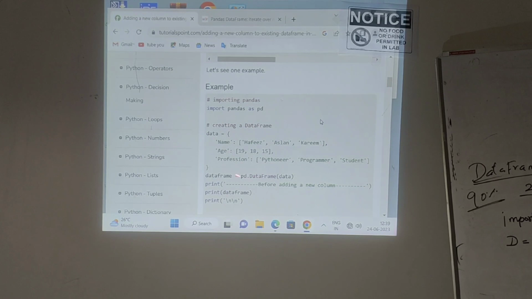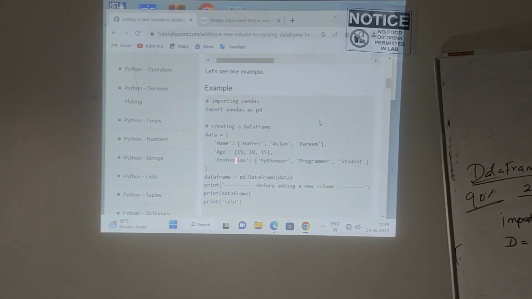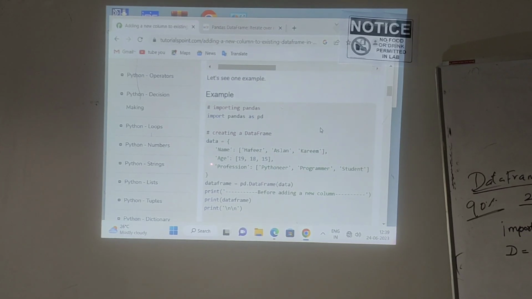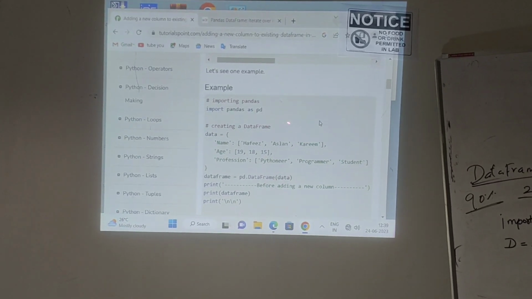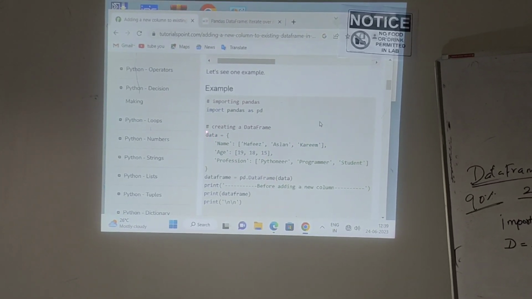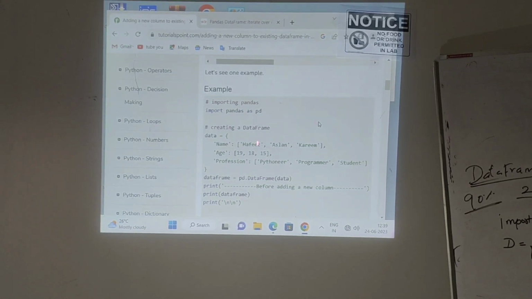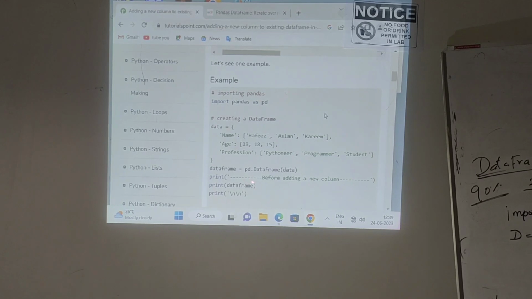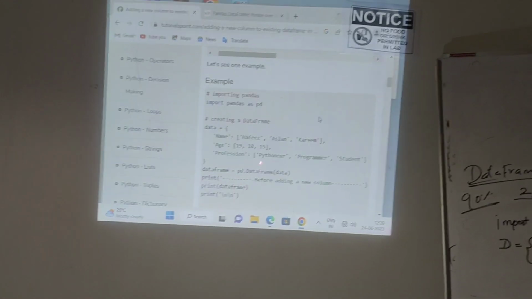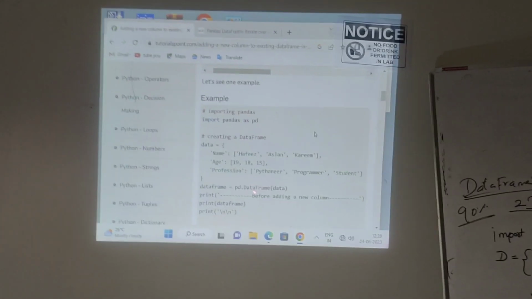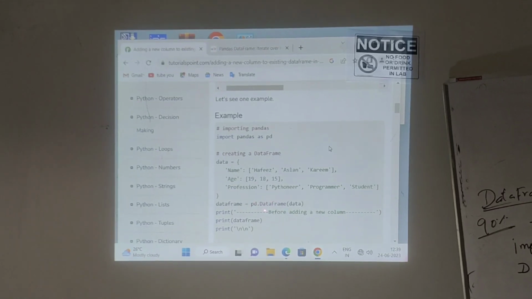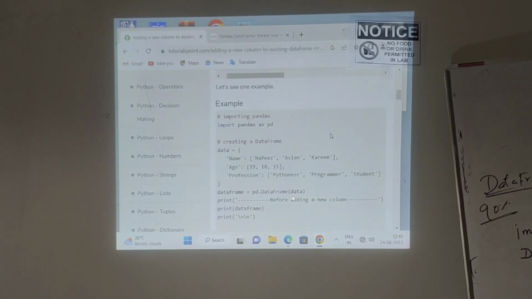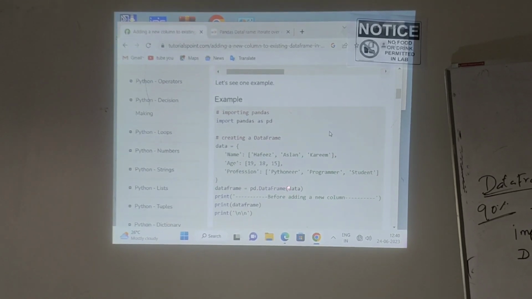Understand? After creating this dictionary, I will feed all the data to a variable. I will name the variable data. I will store all the dictionary values in the data variable. After that, using this variable data, I will create a data frame. How will I create the data frame? By using the syntax pd.DataFrame. In pd.DataFrame, I will pass the input argument as data.